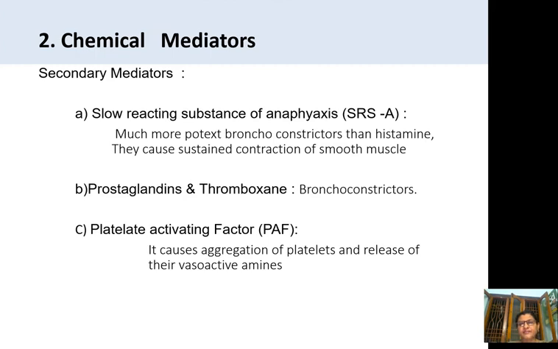And the platelet activating factor causes aggregation of platelets and release of their vasoactive amines at the place, to dilute the chemotoxins caused by the allergens. So these are the secondary mediators which act in the anaphylactic shock, that is type 1 anaphylaxis hypersensitivity.